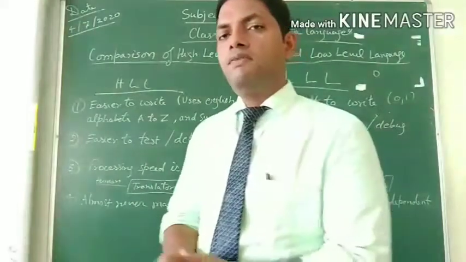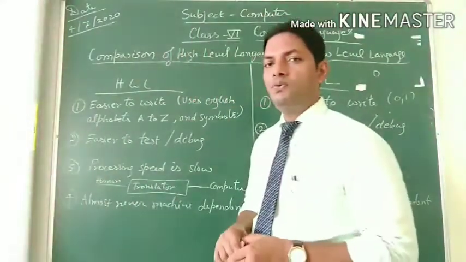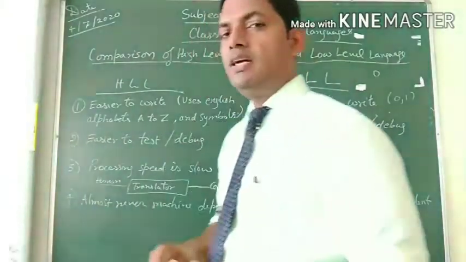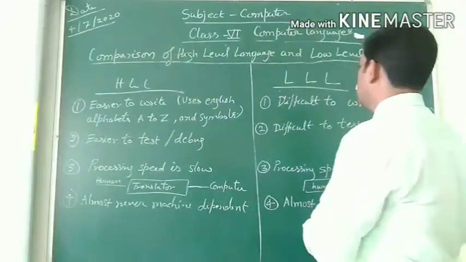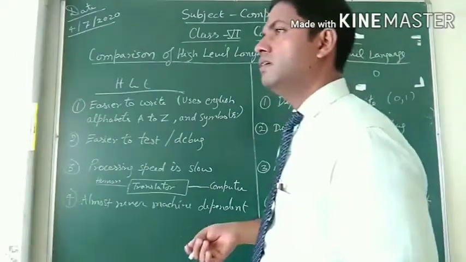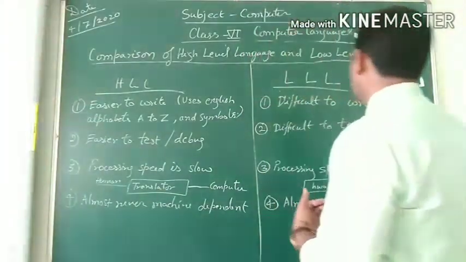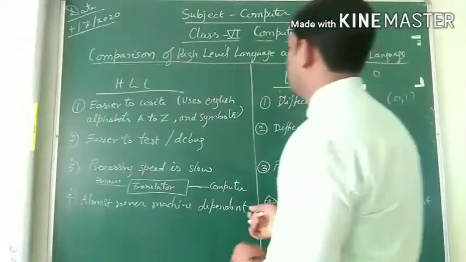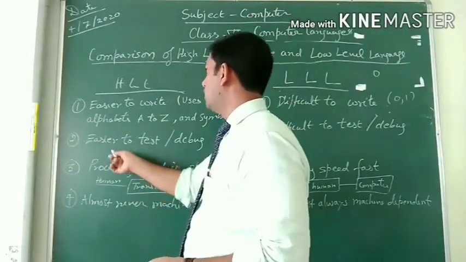It means for every alphabet we have to know each and every number, so that we can indicate that we are using this number, this alphabet for our program. So it is a little bit difficult to write a program in a machine language, low level language.